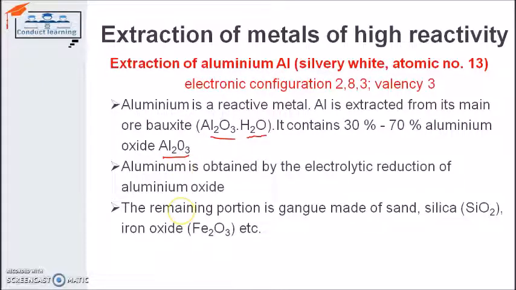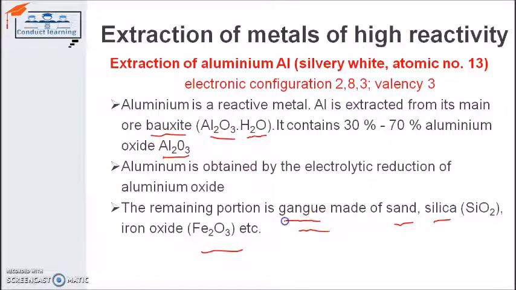Another part of this bauxite is known as gangue, which contains sand, silica and iron oxide. Silica is SiO2 and iron oxide is Fe2O3. So this is the gangue from which we have to extract our metal. Bauxite is an ore.